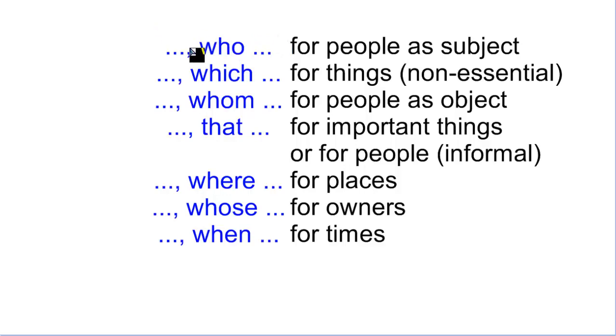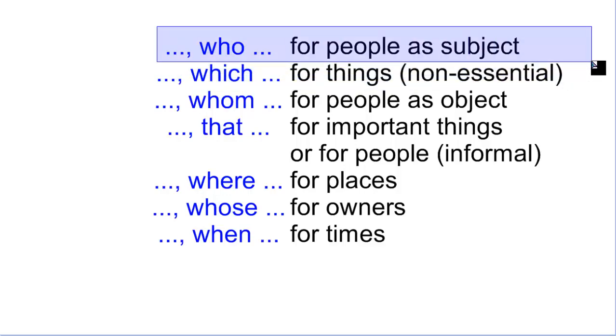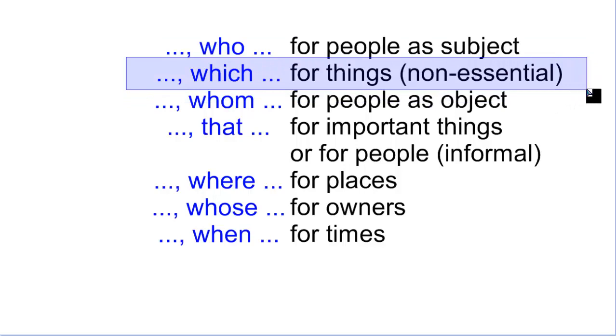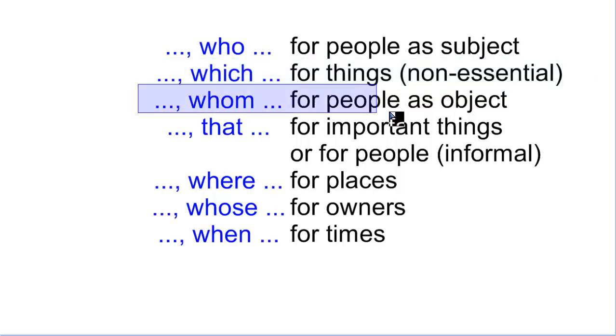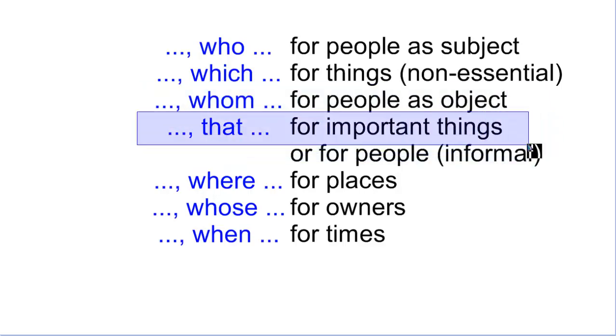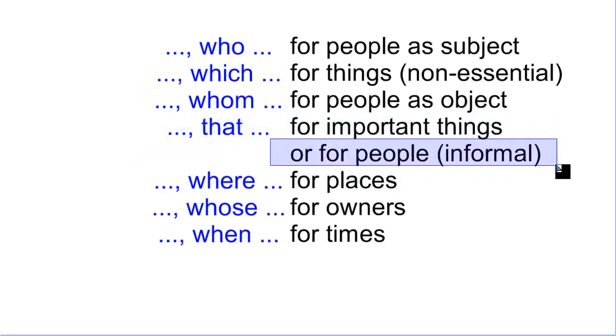Now, an important thing, who is for people as the subject. Which is for things, but they are not important in the sentence. It's a commentary that is optional. Usually between which and that, it's preferable to say that for important things, and which is for things that are not very important. Whom is for people as the object. Remember, this is very formal. That is for important things exclusively, and you can also use it for people, but for people it's a little bit informal.